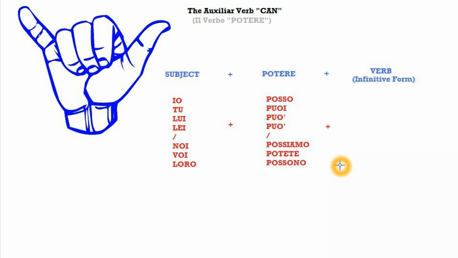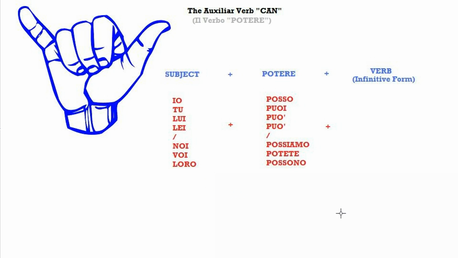Now we've seen how verbs work in Italian, and if you don't know this then go and watch the introduction to verbs. Basically we've seen that verbs come in three different flavors: are type verbs, ere type verbs, and ire type verbs. And this depends on how their ending is. For instance, potere ends in ere, so we would say that potere is an ere type verb. However, it's very useful, but it's irregular. Therefore, it doesn't behave like the other ere type verbs. It has a different conjugation.